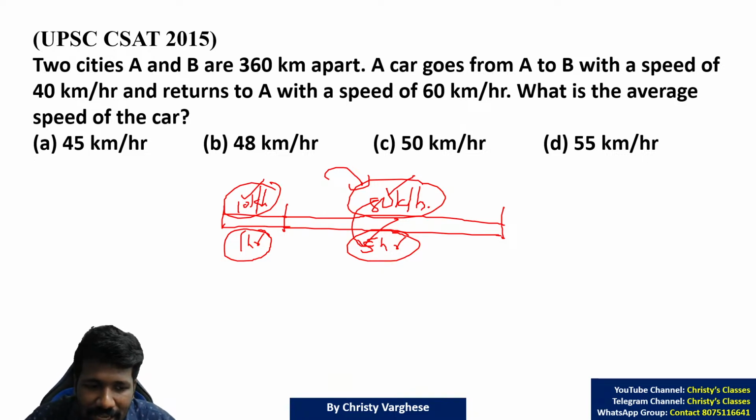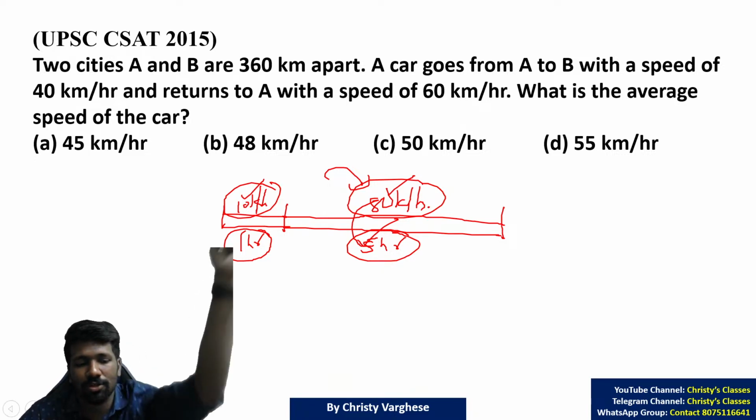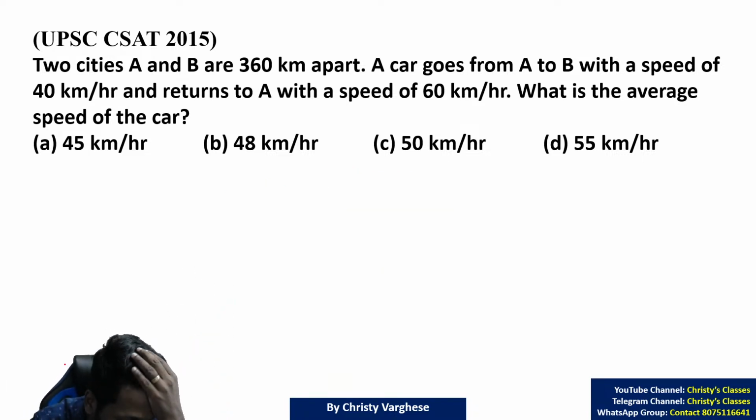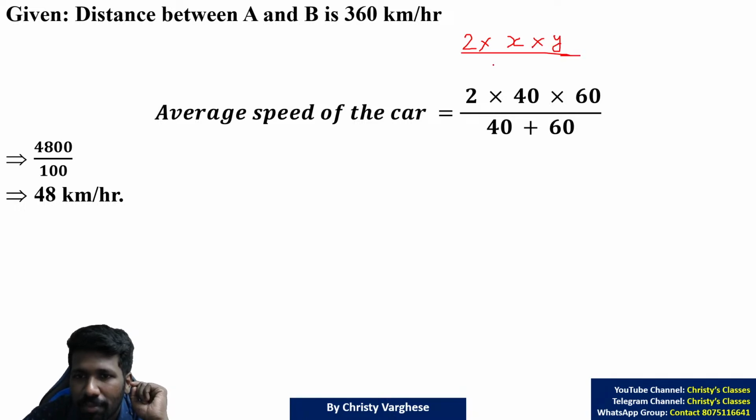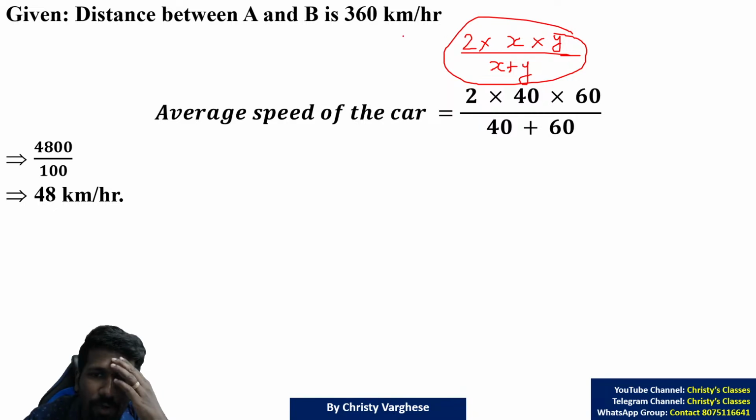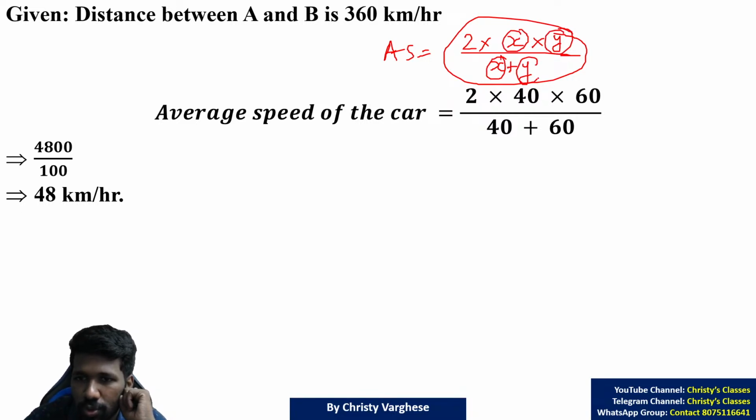So this is the basic idea why average speed is not the sum of speeds divided by 2. Those of you who are not getting this idea, don't worry, there is a shortcut formula: 2 times first speed into second speed divided by first speed plus second speed. This is the shortcut formula for average speed if the time taken is different in both cases and 2 speeds are given.